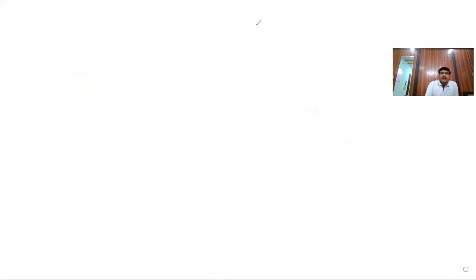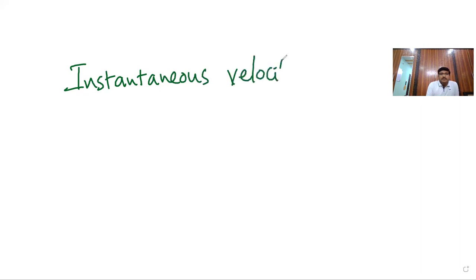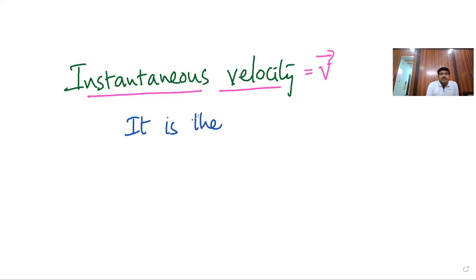Let me define another term, instantaneous velocity, that is denoted as V bar only.